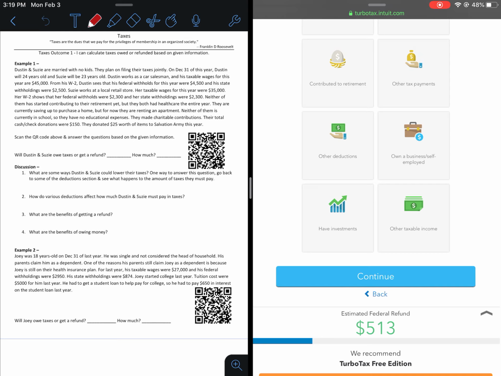As for the benefits of getting a refund, you could probably guess the obvious one: you get money. But what are the benefits of owing money? That may be a harder question to answer, and maybe you have to talk about it. This is what you're doing during the lesson today, and then we'll talk about this.